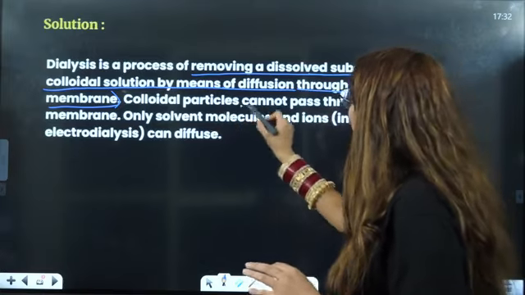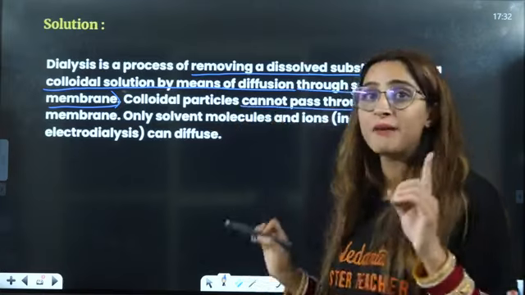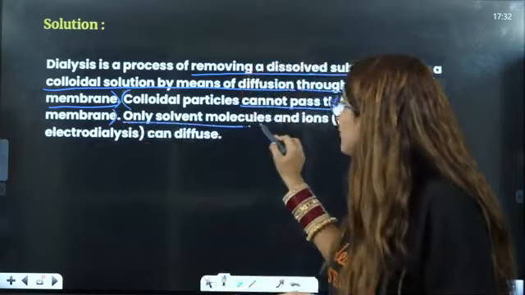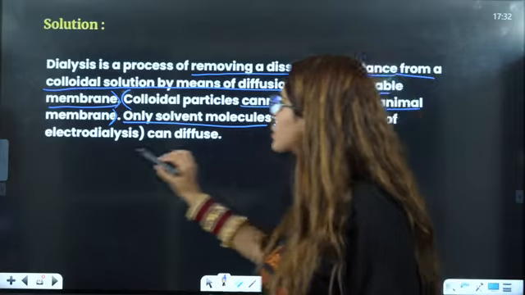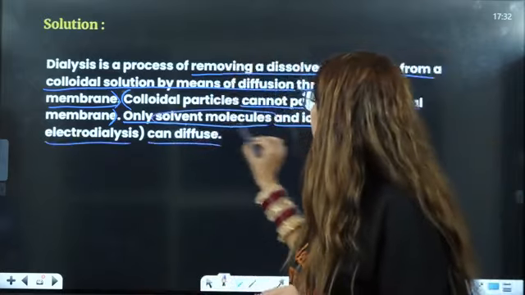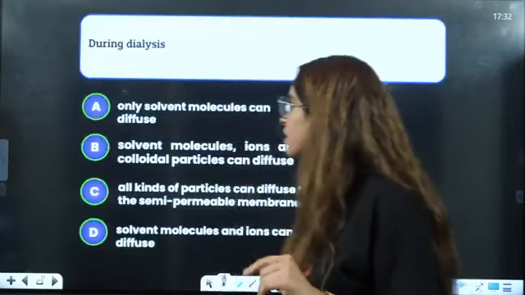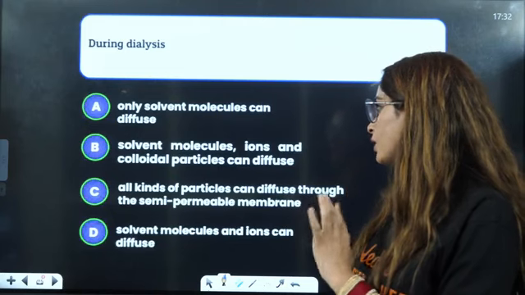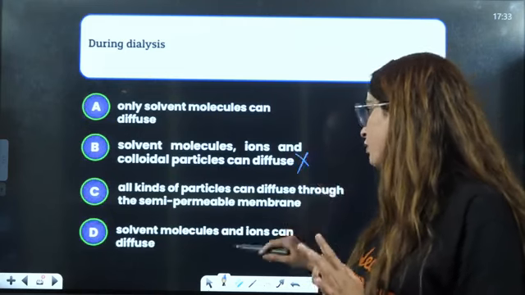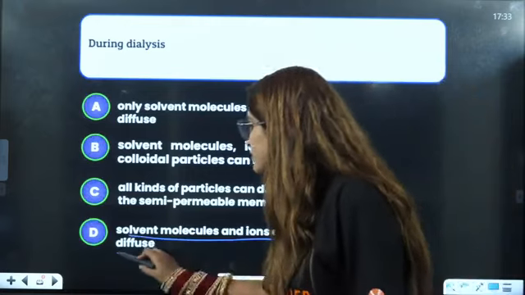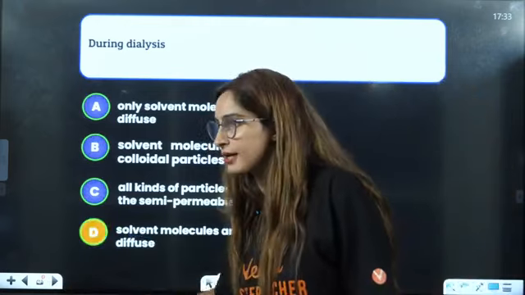Colloidal particles cannot pass through the animal membrane, right? They are not allowed to pass through. Only solvent molecules, and ions in the case of electrodialysis, can diffuse. So only solvent molecules and ions can diffuse here. Coagulated colloidal particles, all kinds of particles, this will not be possible. Solvent molecules and ions diffuse. That is true. D is the correct answer.